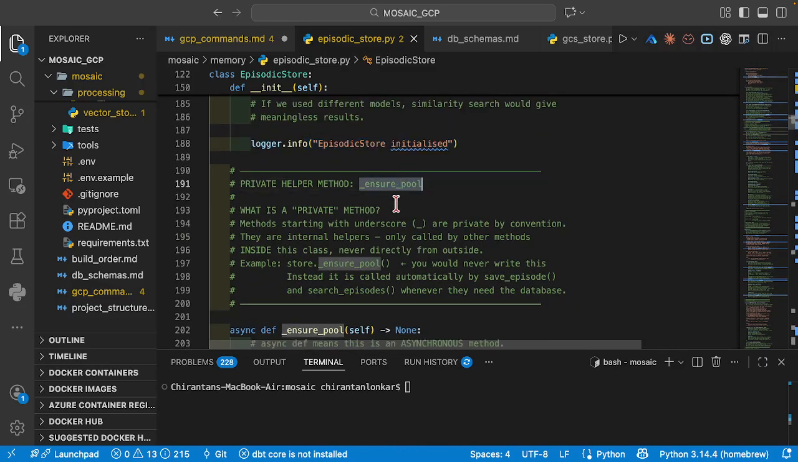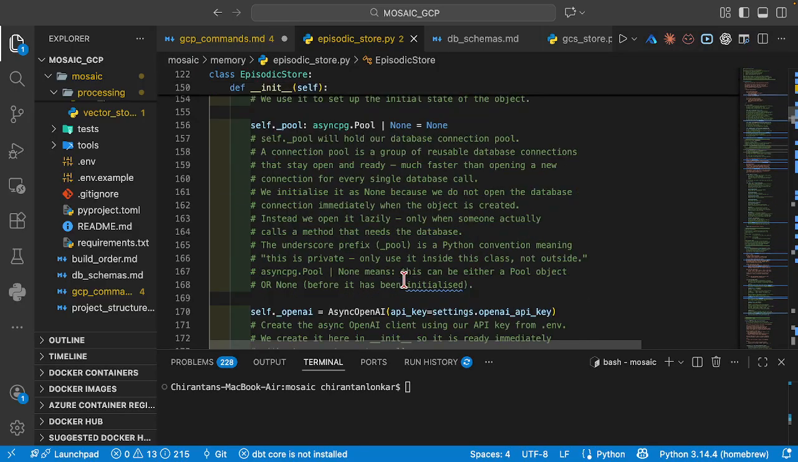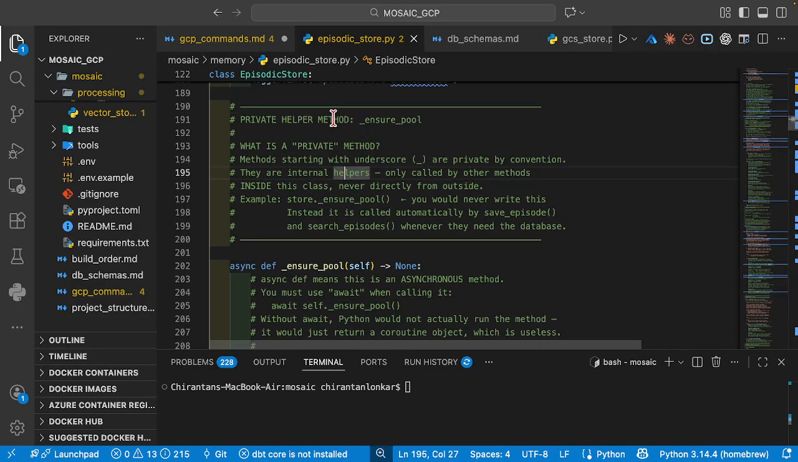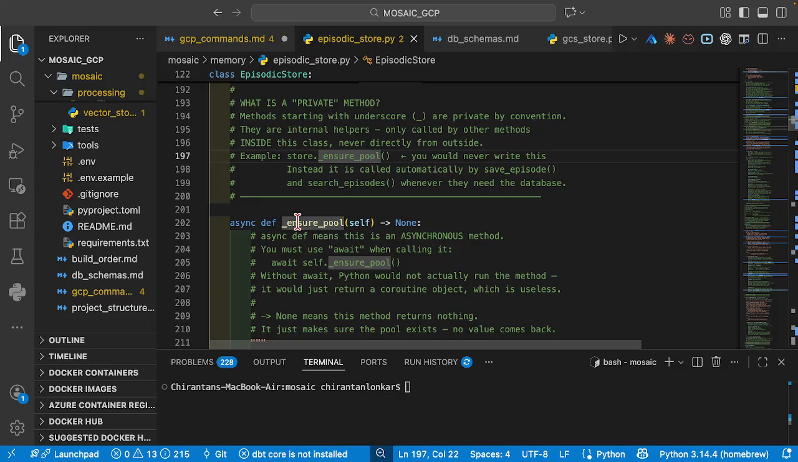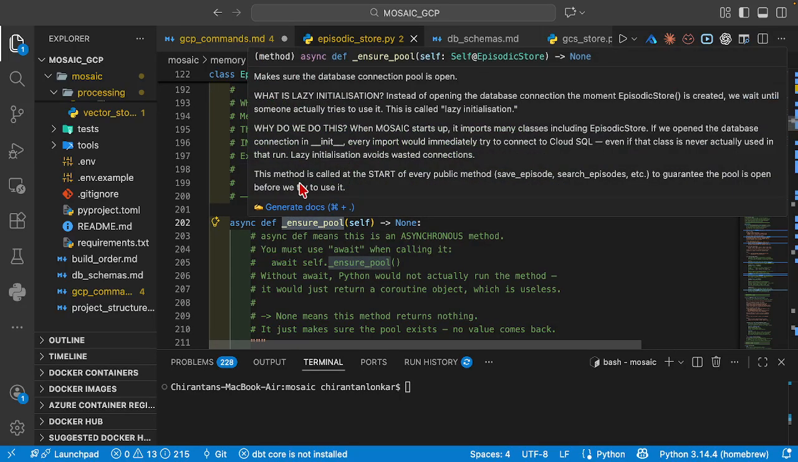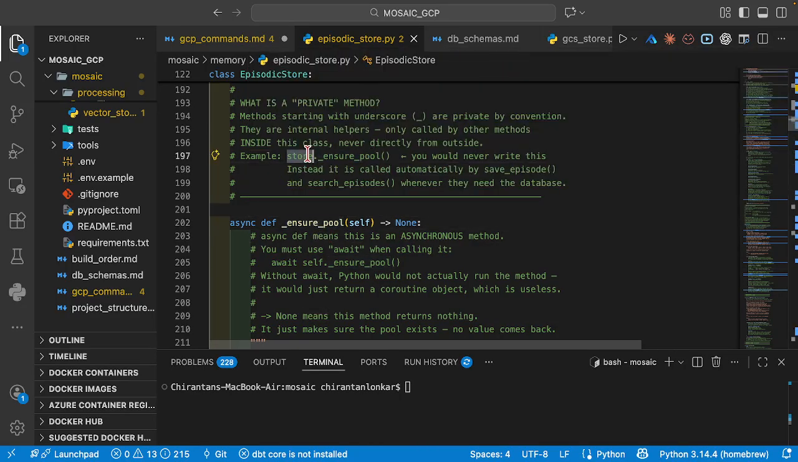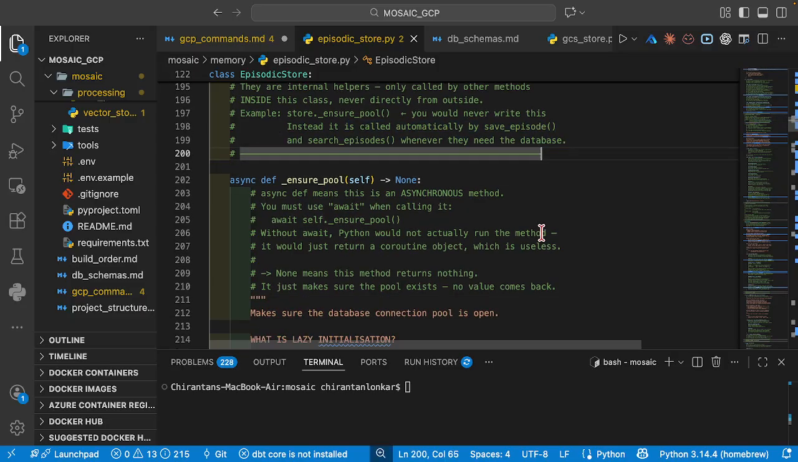Now you can see I'm going to create the helper methods. The first helper method, or private method, that I'm going to create is called ensure pool. Every private method we start with an underscore. Underscore means they are private by convention. These are internal helpers only called by other methods. For example, this ensure pool helper method, you would never write this yourself; instead it is automatically used by save episode.